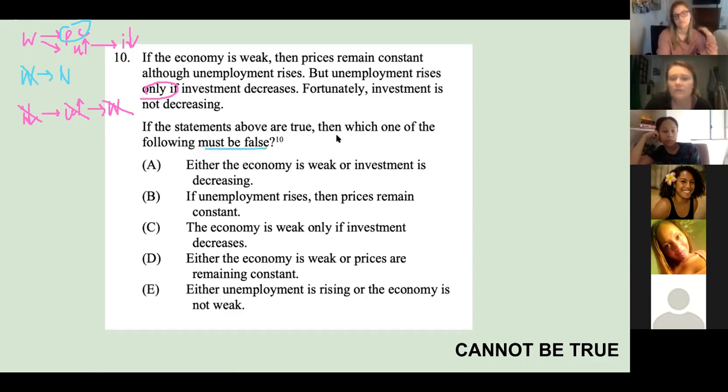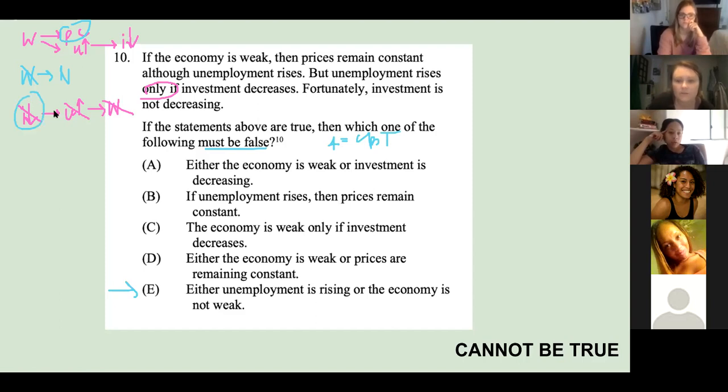So we're going to be looking for the four answer choices that could be true. So E, either unemployment is rising or the economy is not weak. Could that be true? So we're going to go to where either unemployment is rising, so that would be here, right?